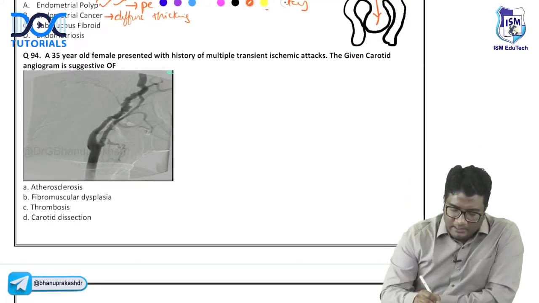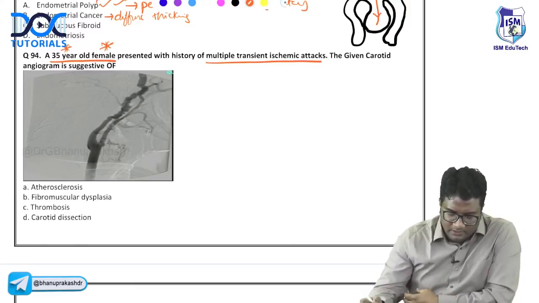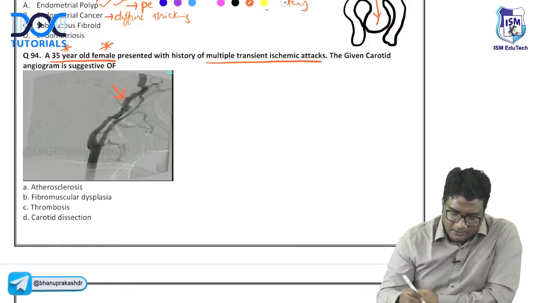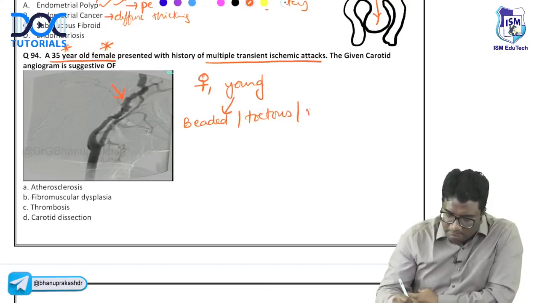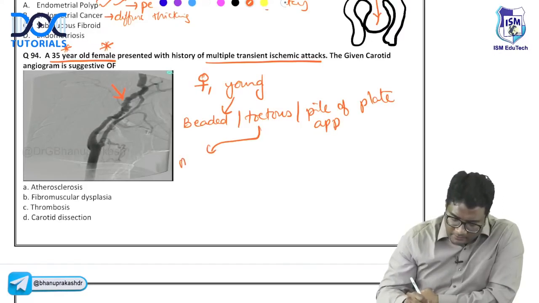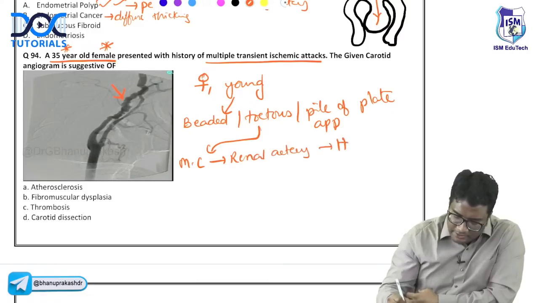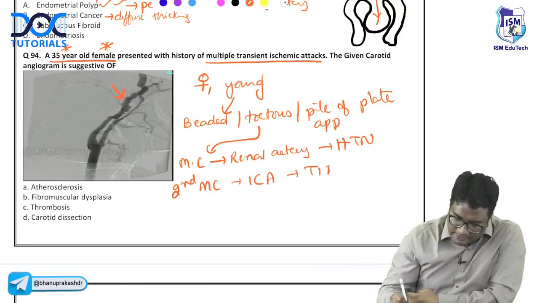94. A 35-year-old young female with multiple transient ischemic attacks, given carotid angiogram, shows a beaded appearance of the carotid artery. So a young female, right? And you are seeing either a beaded appearance or tortuous appearance or pile of plates appearance. Most commonly of the renal artery, producing hypertension in the patient. Second most common is your internal carotid artery, producing transient ischemic attacks.